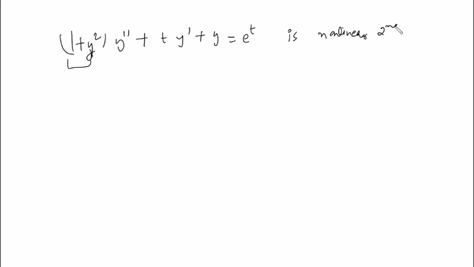Right, say one more example, we can do (1 plus y square) y double dash, t y dash plus y is e raised to power t. So it's understood here, t is the independent variable. So this one is definitely non-linear because of this 1 plus y square present over there. This is a non-linear, second order ODE.